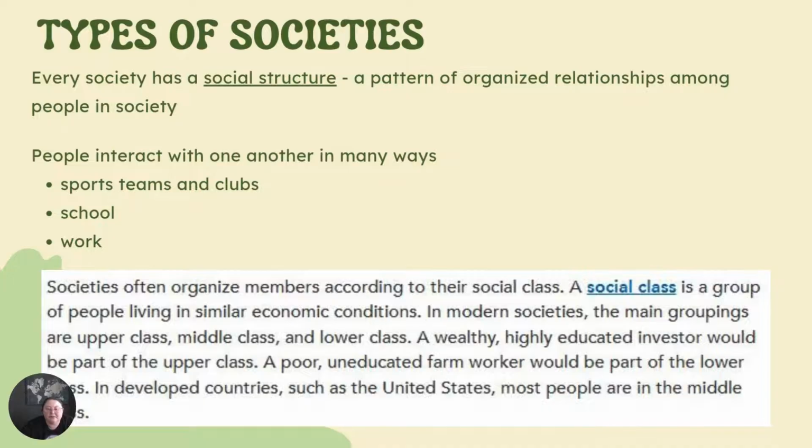Societies often organize members according to their social class. A social class is a group of people living in similar economic conditions. In modern societies, the main groupings are upper class, middle class, and lower class. Wealthy, highly educated investors would be part of the upper class. A poor, uneducated farm worker would be part of the lower class. In developed countries such as the United States, most people are in the middle class.